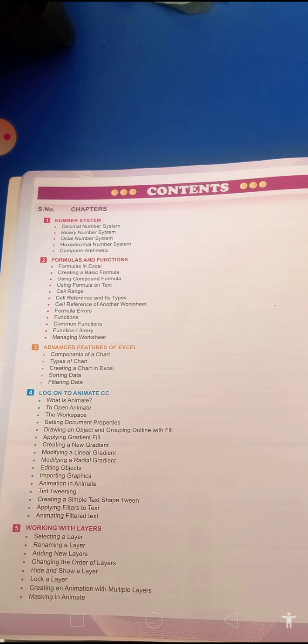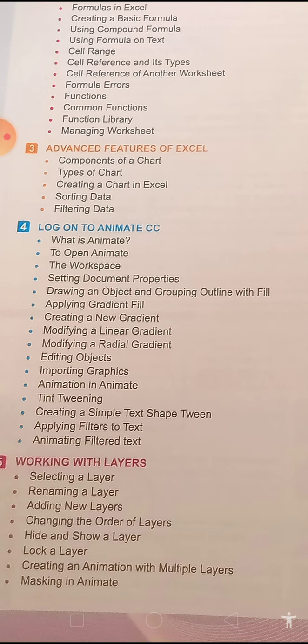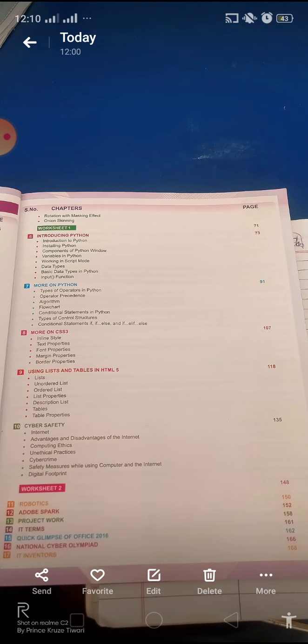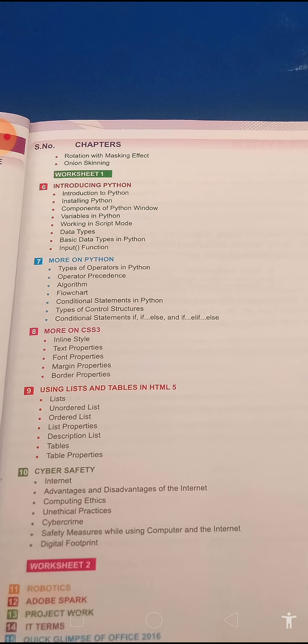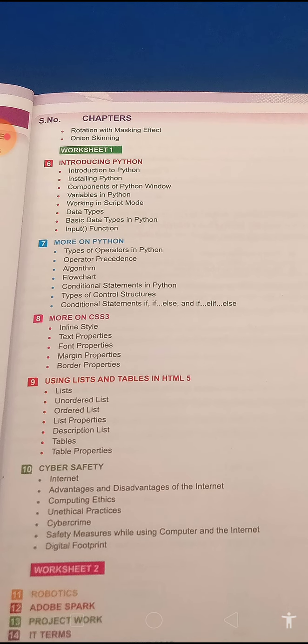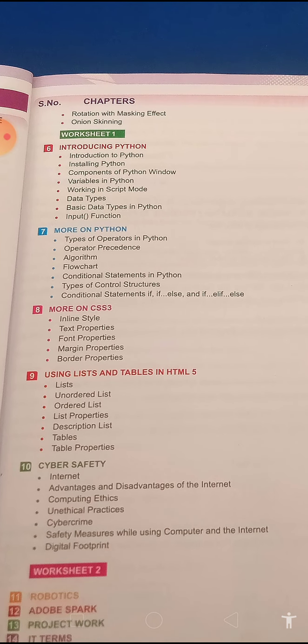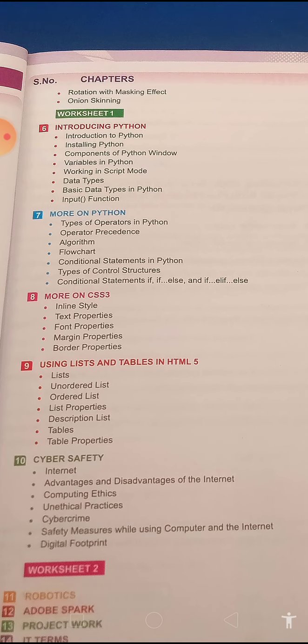Chapter number 5 is working with layers. Then chapter number 6, introduction in Python, introducing Python, more on Python, more on CSS3. Chapter number 9 is lists and tables in HTML5, and chapter number 10 is cyber safety.